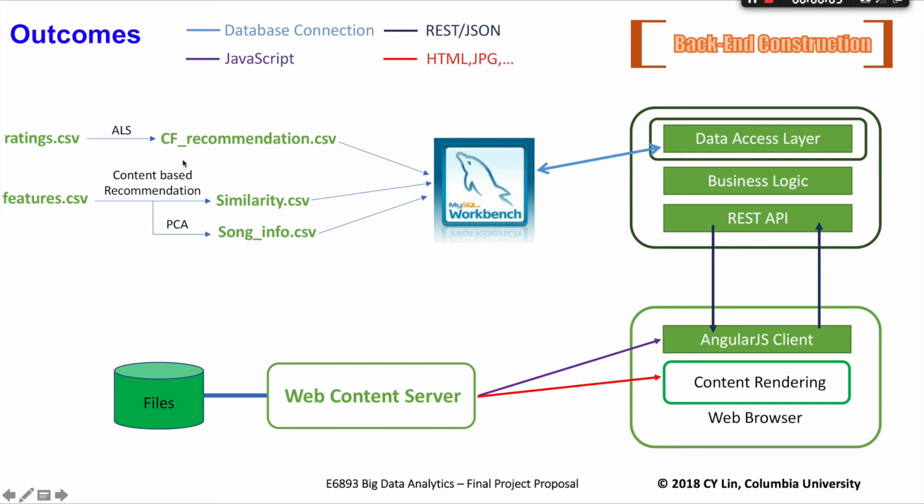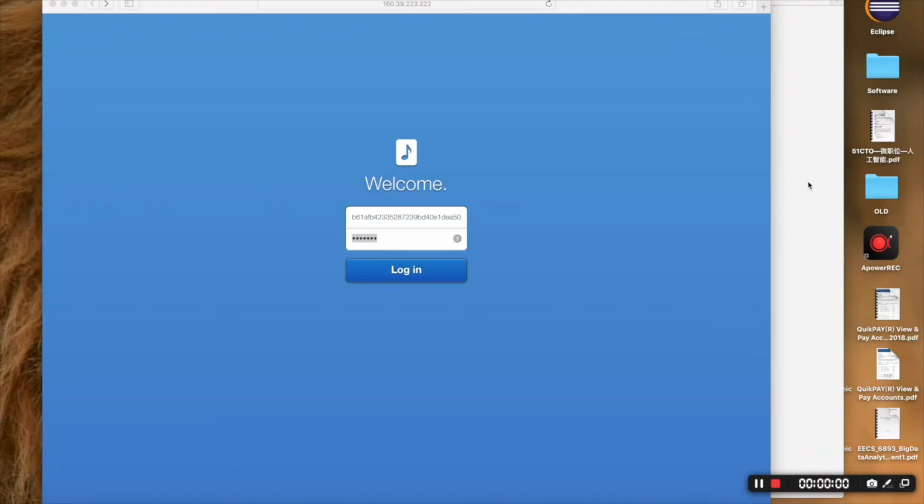So then we get two main CSV files from the first two parts, and we save them into MySQL Workbench because we want to recommend users with the names of the songs. So we also need the song info CSV to find the names for each song. And then we write the HTML, JavaScript, and CSS files to build a web server and connect all of these things into an application. So this is what our application looks like.